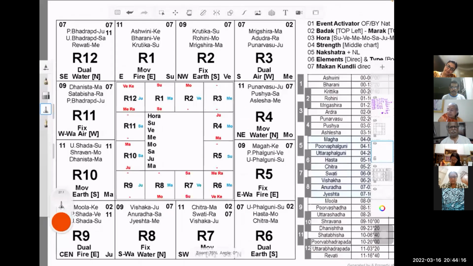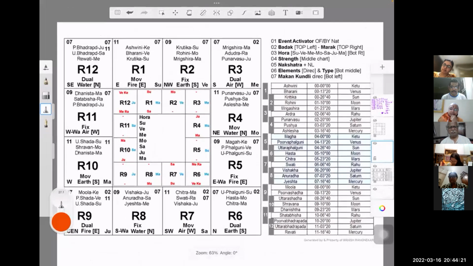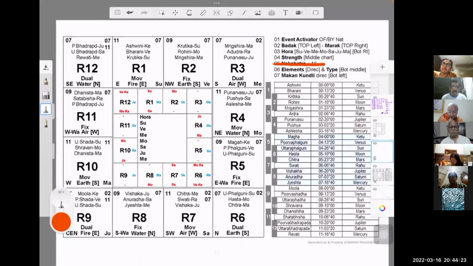Okay, that is fine. Now the Nakshatra will come in just a little while. Before that, let me talk about these elements and the direction. If you see here, this is what we had said: movable Rashi, fixed Rashi, dual Rashi, and water element, fire element, earth element, air element.